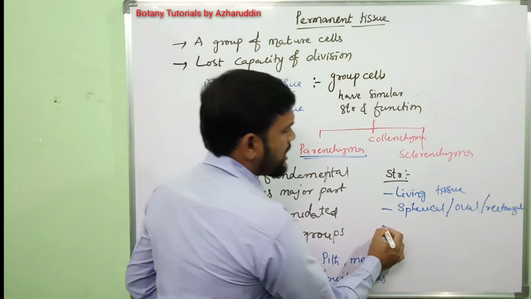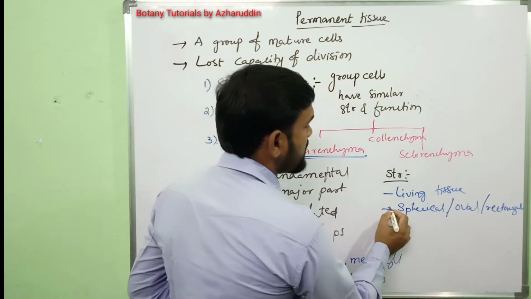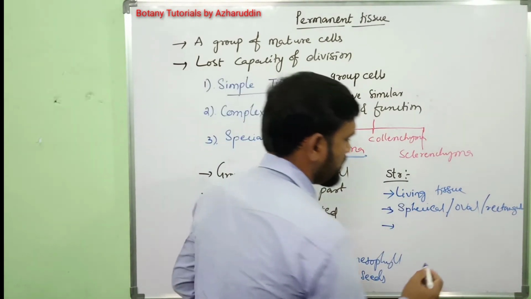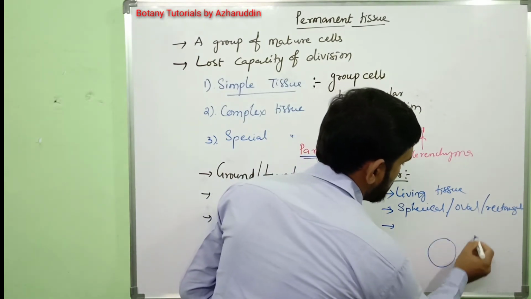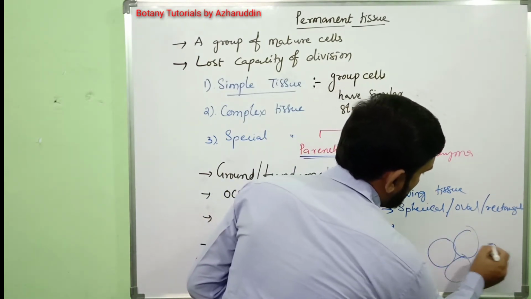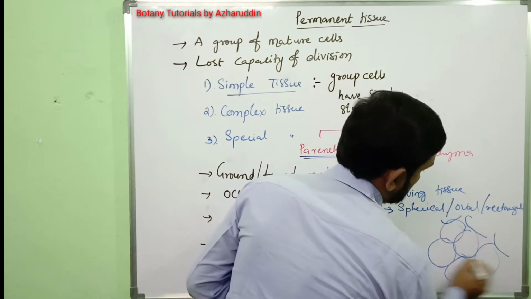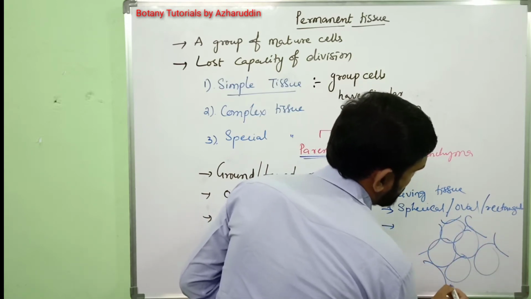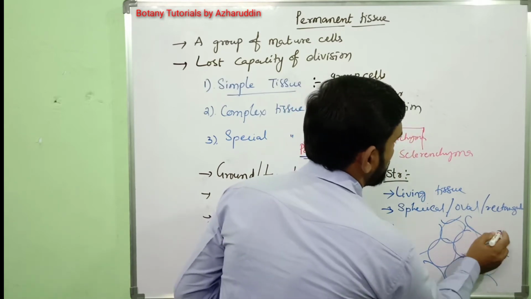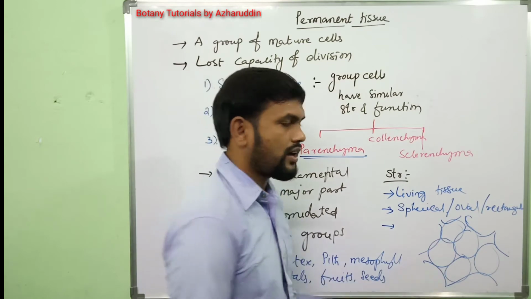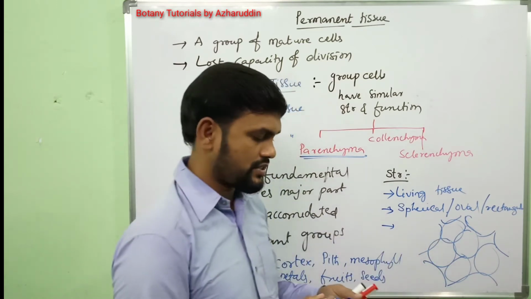Next, cells are loosely arranged. Cells are loosely arranged with intercellular spaces. For example, these are the parenchyma cells. This is parenchyma tissue. In the parenchyma tissue, cells are loosely arranged with intercellular spaces.